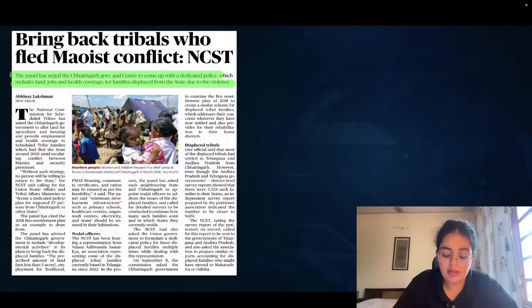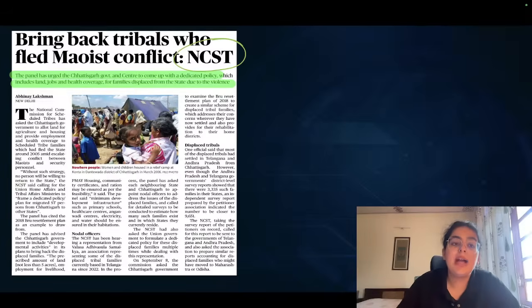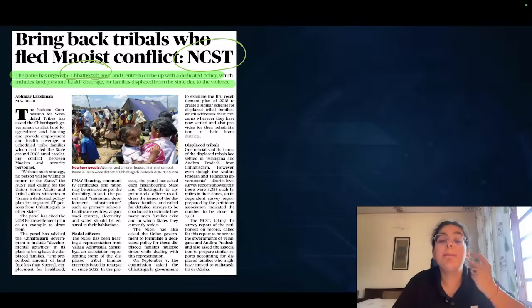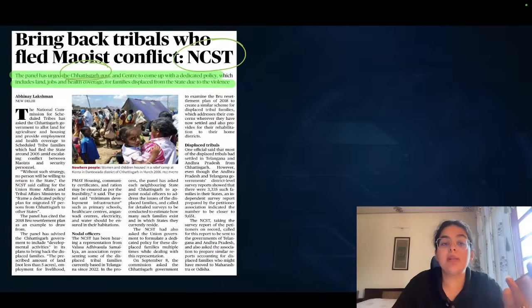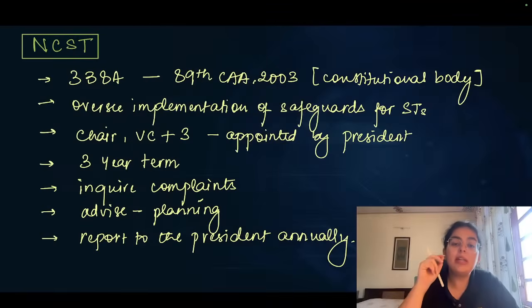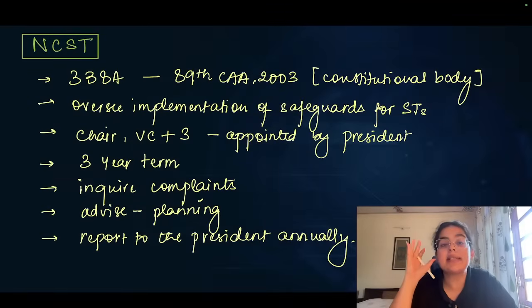Another important news article, you just have to remember the NCST. Bring back tribals who fled Maoist conflicts. Now, a body called National Commission for Scheduled Tribe has directed the Chhattisgarh government and center to ensure a proper policy is made to target and give relief and rehabilitation to those individuals and tribals that have fled the Maoist violence and insurgency in the Chhattisgarh region, right? So in that context, the only thing that you need to know is what is NCST for prelims. National Commission for Scheduled Tribe.